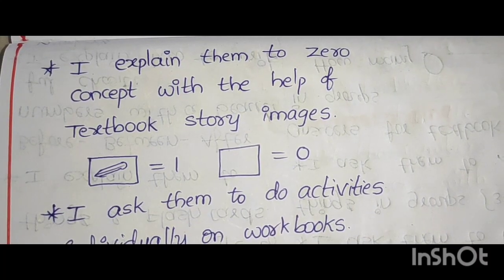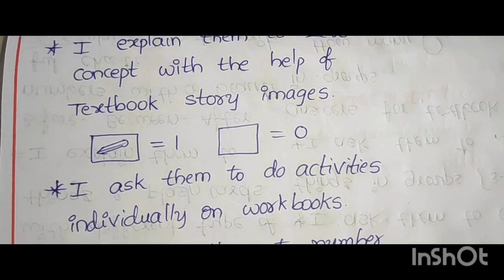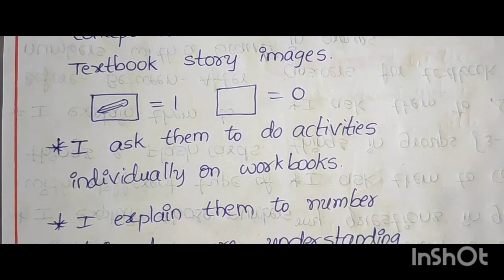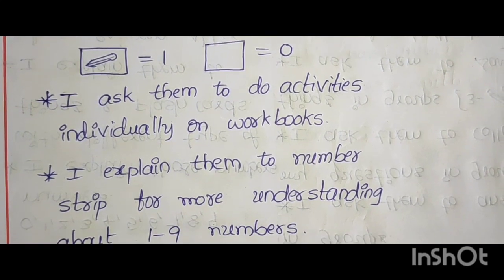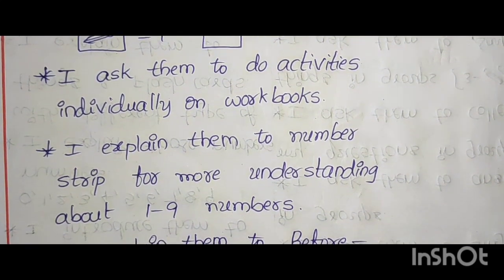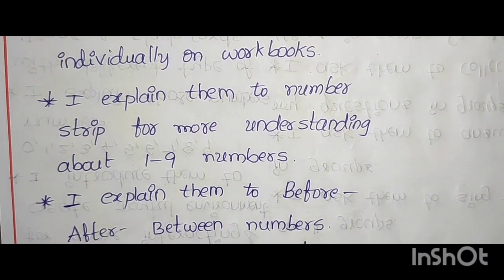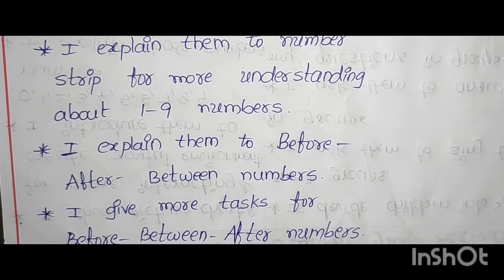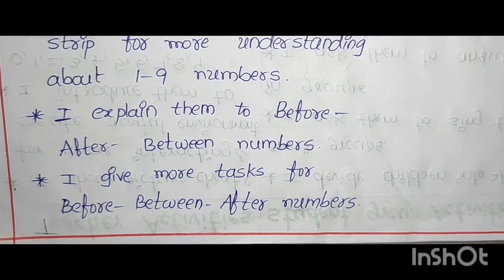I explain the zero concept with the help of textbook story images. 1 pencil is equal to 1, nothing is equal to 0. I ask them to do activities individually in workbooks. I explain the number strip for more understanding of 1 to 9 numbers. And I explain before, after, between numbers. I give more tasks for before, between, after numbers. This is the teaching learning process.